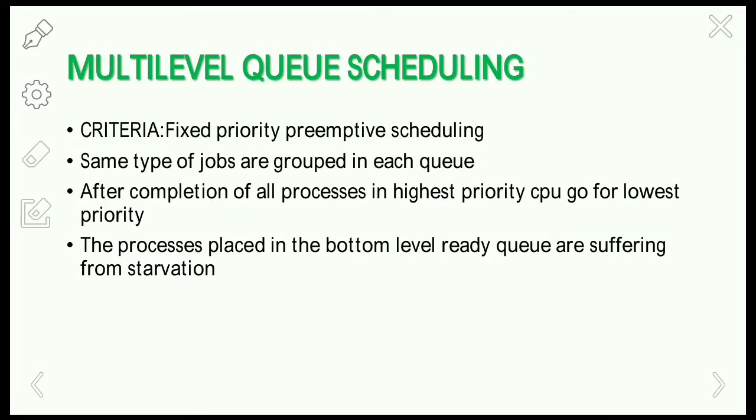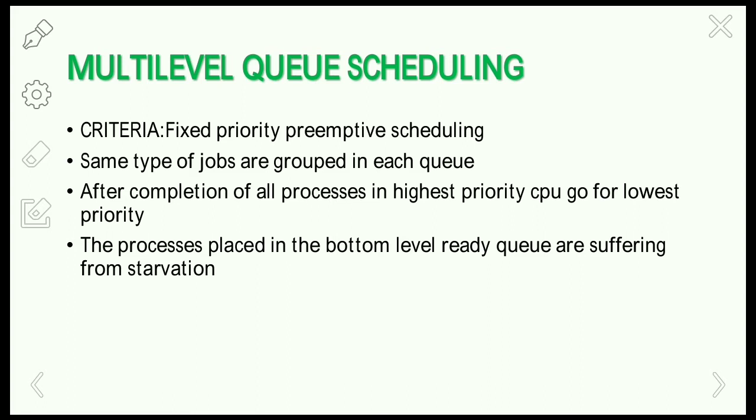So in this video we are going to discuss the multi-level queue scheduling algorithm. And here the criteria for this algorithm is fixed priority preemptive scheduling. In the previous examples we have seen a particular algorithm applied on a single ready queue, right? In each and every algorithm there is a single ready queue only,